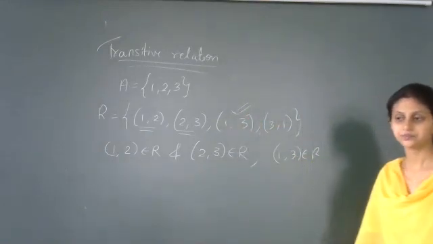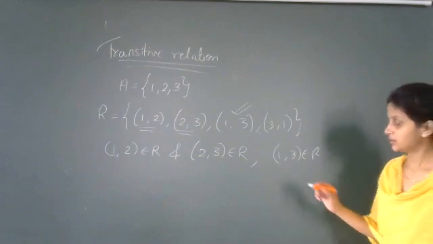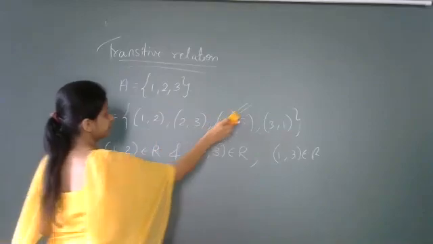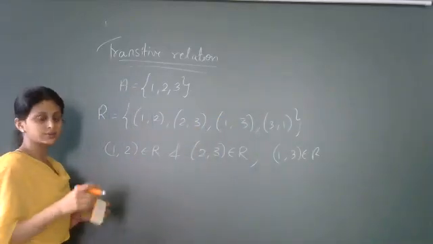Yes, it is true. But if I consider these two ordered pairs now, please observe, students.